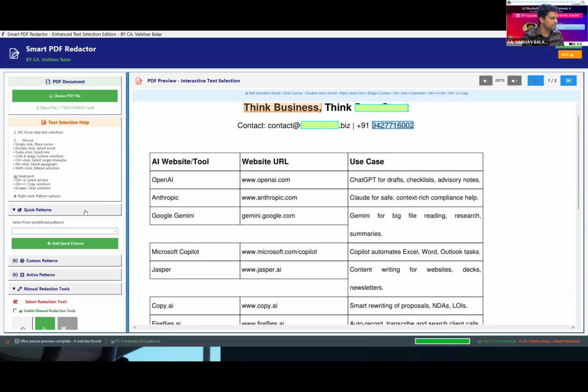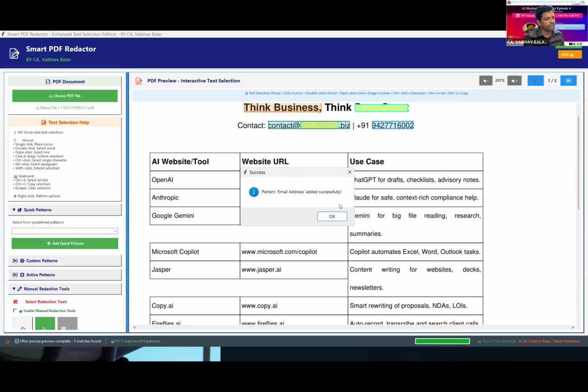Likewise, I'm selecting from the quick menu. The quick menu is about the normal patterns that I have designed: Aadhaar card, PAN card, GST number, dates, email. I am selecting emails, so it has automatically selected the emails. I am selecting the URL.